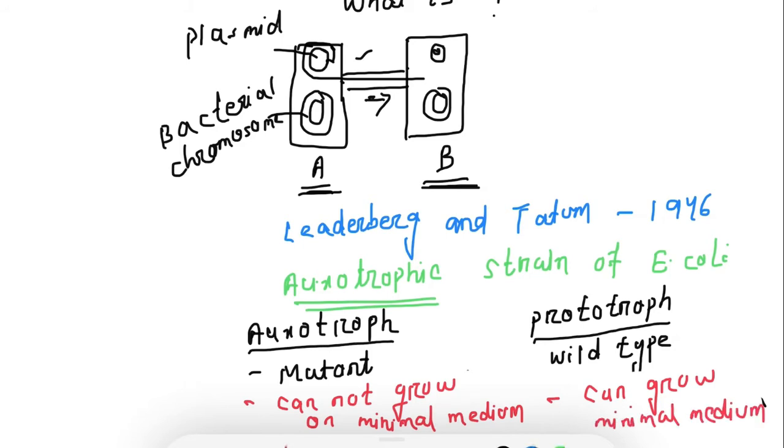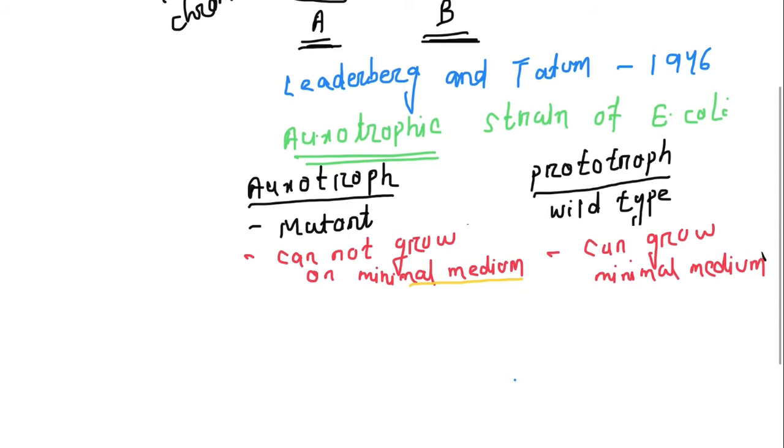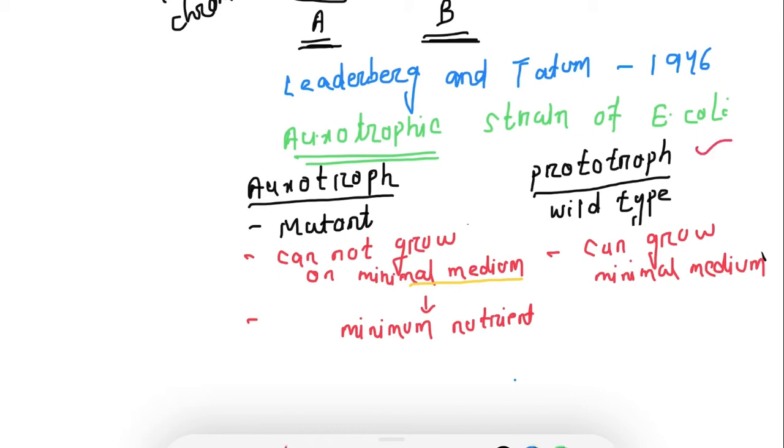Okay, so another question is, what is minimal medium and what is complete medium? Minimal medium means the culture medium has minimum nutrients, and that minimum is enough for growth of prototrophs.